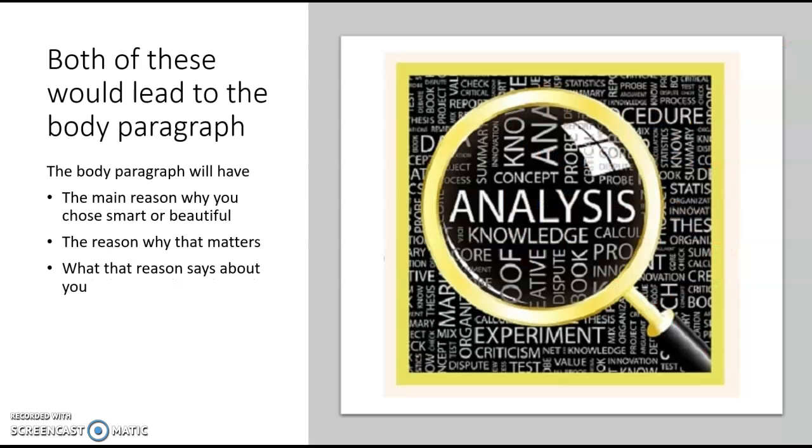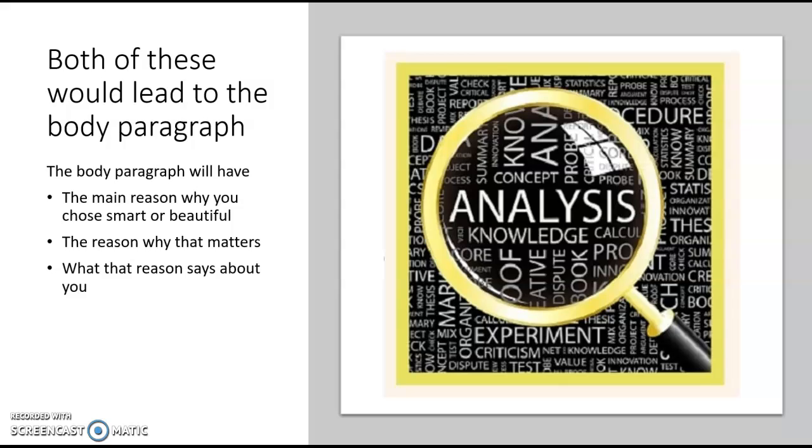Okay, regardless of whether you choose smart or beautiful, you need to think about your body paragraph. That's the one where you explain why you feel or think the way you do. So the body paragraph will do three different things. It will offer, again, just like your thesis did, the main reason why you chose smart or beautiful. And then you'll look at why that reason matters. What is it about that reason that makes it so solid?